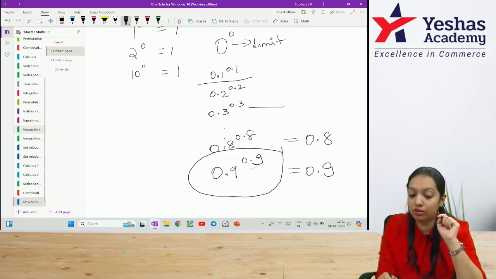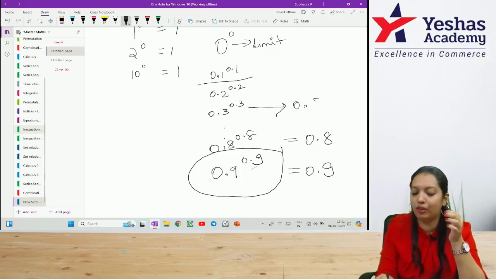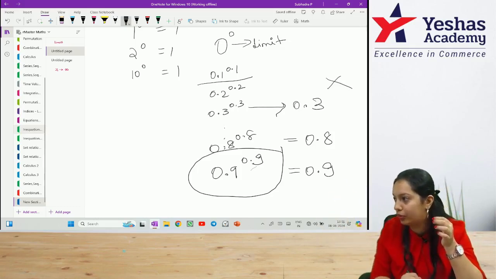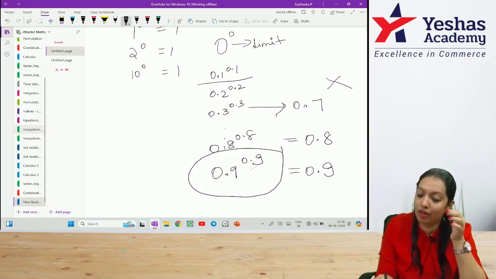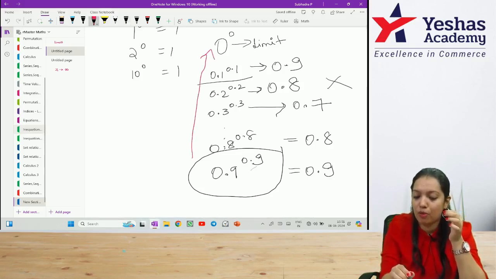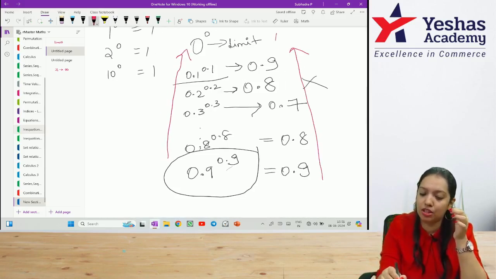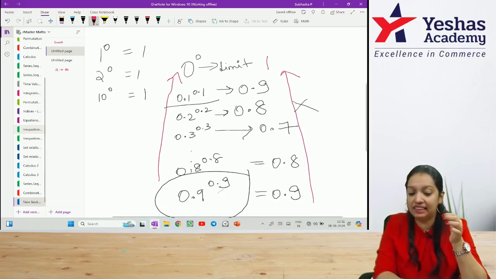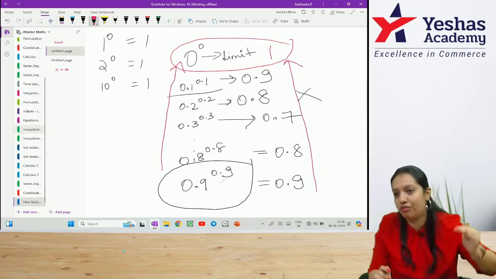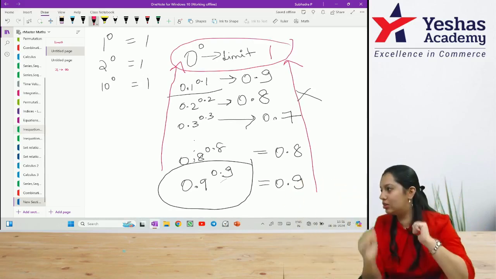But when you come to 0.3 power 0.3, ideally if I use my common sense, it should have become 0.3 itself. No, it is not becoming 0.3. It is becoming 0.7. 0.2 power 0.2 gives 0.8, 0.1 power 0.1 gives 0.9. So, as and when the number is approaching 0 to the power 0, my number is approaching towards the value 1. This is the concept of limit. Whenever you are approaching a value, even from this side the value is becoming 1, that's the concept of limit.